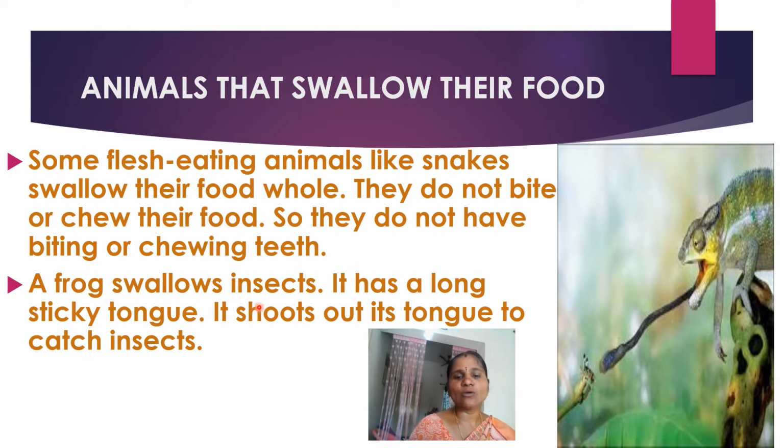A frog swallows insects. It has a very long sticky tongue to catch the insects. When it opens its mouth and catches the insect on its tongue, it swallows the food. Observe in the picture, this is a long sticky tongue and how it catches the food. This is a chameleon. A frog also catches food like that, shooting out its tongue and catching the insects.